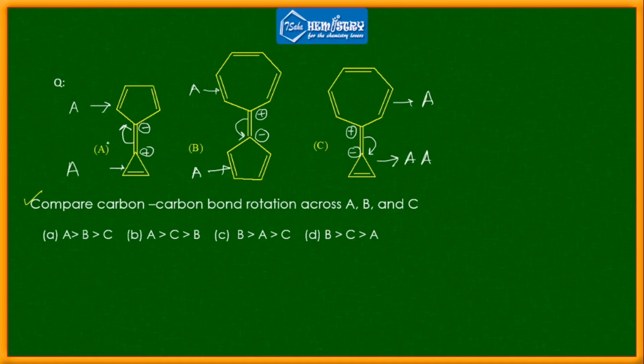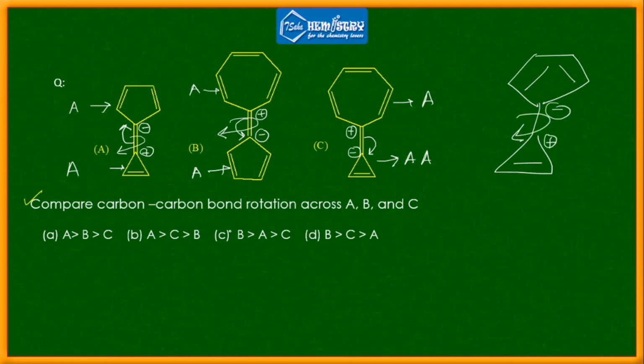Because these are stable, they can show faster carbon-carbon bond rotation, because there is no double bond, they exist in the form of a single bond. After charge separation, these two rings are highly stable, that's why they exist like a single bond like this, and they can easily rotate.